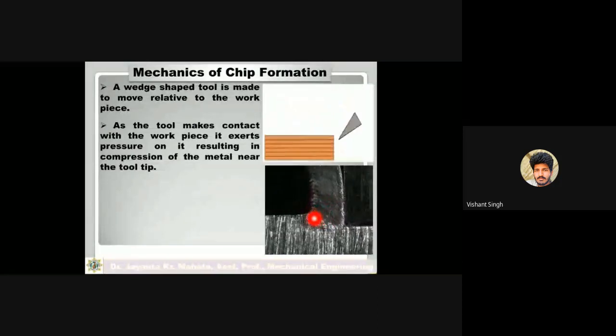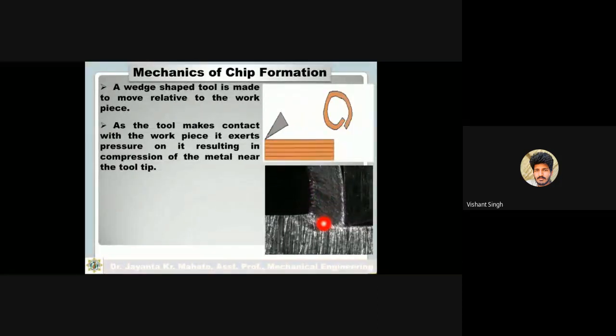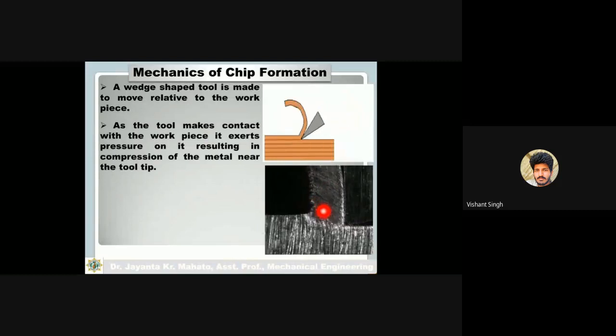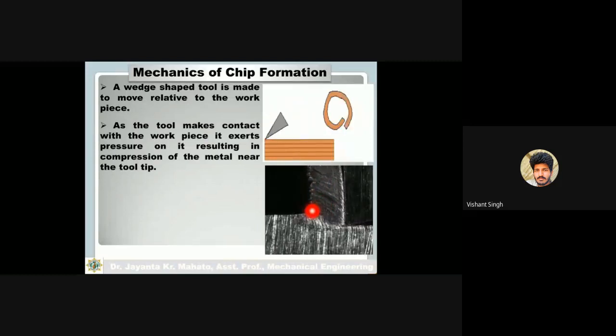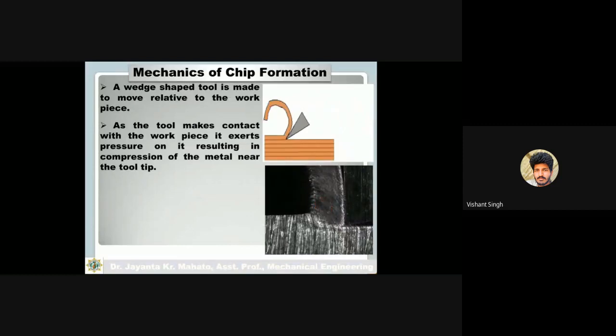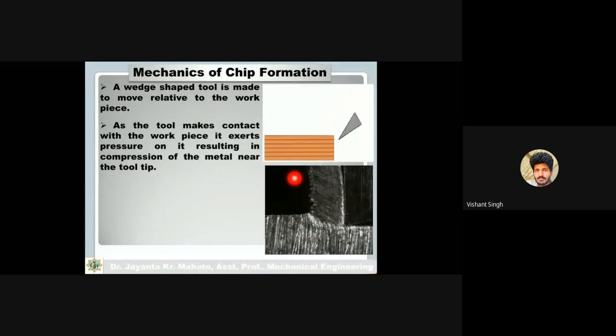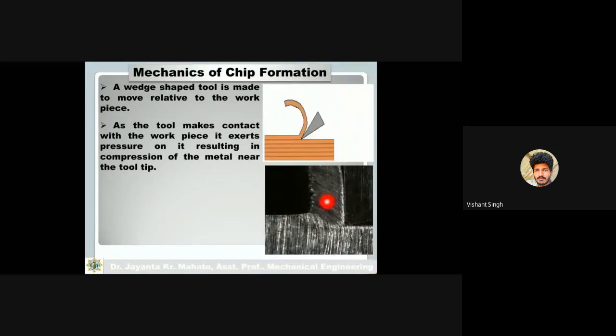And when this shear stress exceeds the limit, the shearing ability of this material, then what happens? The material will be cut or will be removed from the workpiece.